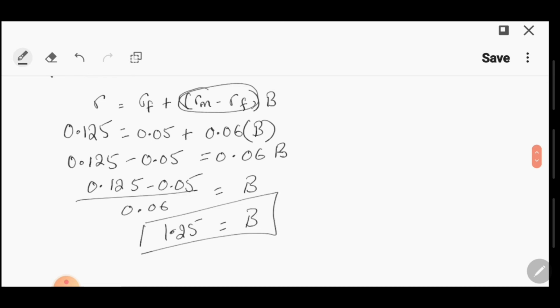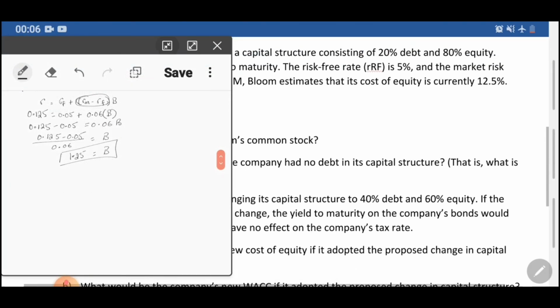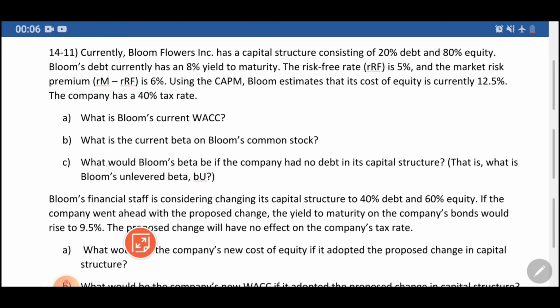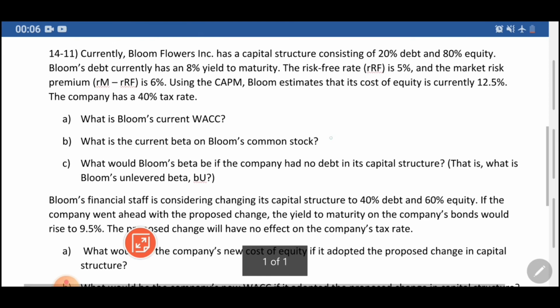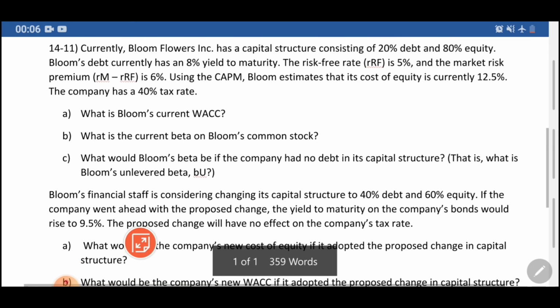Okay, so we are done with the next part. Now it's asking: what would Bloom's beta be if the company had no debt in its capital structure? That is, what is Bloom's unlevered beta, beta U? So now we have beta L. Okay, we have beta L because currently they have taken 20% debt and 80% equity. Now we need to figure out, if there is no debt, what is beta U?